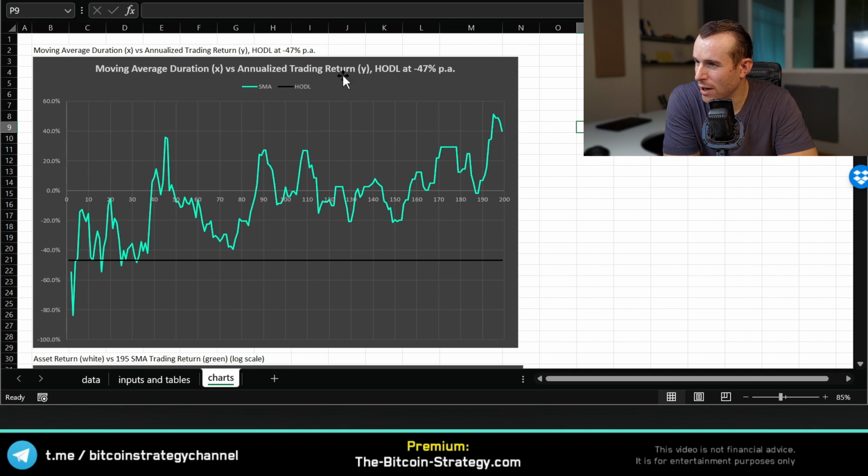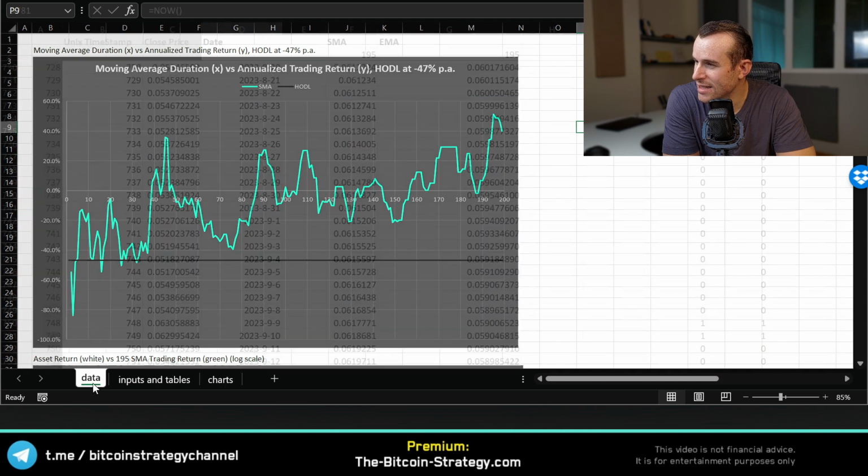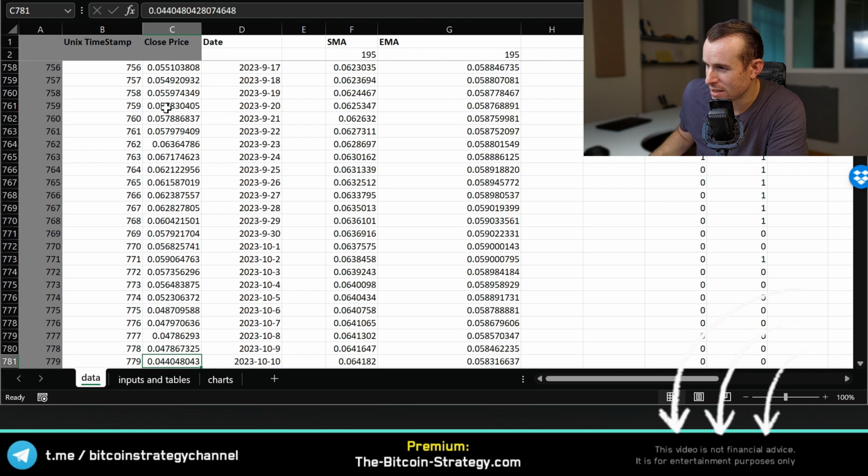Now look at this chart. Buying and holding would have given us minus 47%. This is this black line over here as a reference. Now the line here in turquoise shows us the annualized performance if we traded according to the moving average. And pretty much every moving average above 40 days would have outperformed buying and holding. And it's impressive that some of those moving averages even gave us positive return, given that the asset itself went down that massively, right? From 11 cents to 4.4.